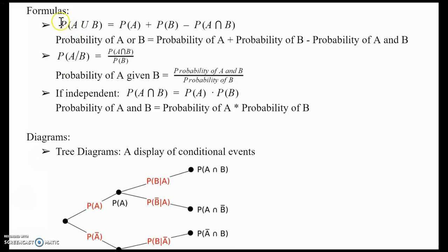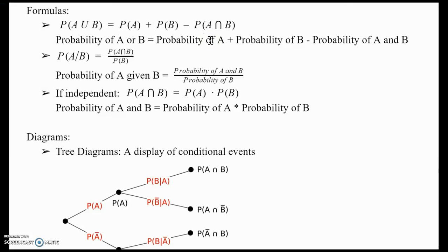So this first formula, I assume most of you have seen before. It just means that the probability of A or B occurring is the probability of A occurring plus the probability of B occurring minus the probability of both of them occurring. Let's say we had one flip.